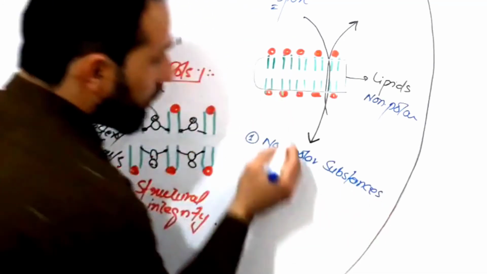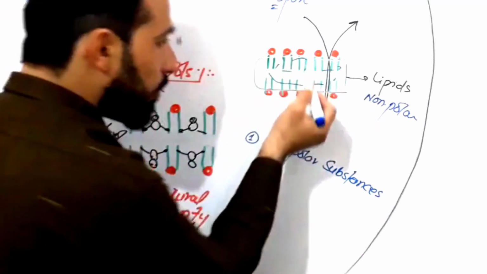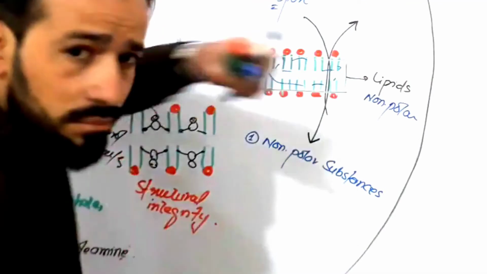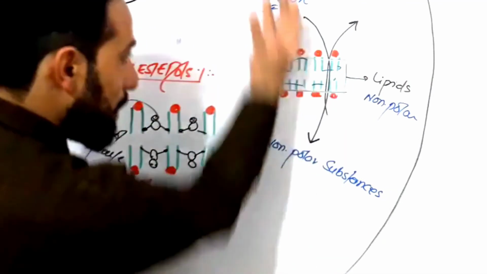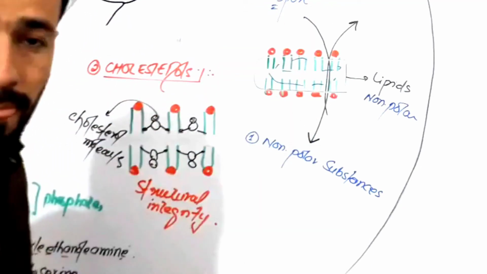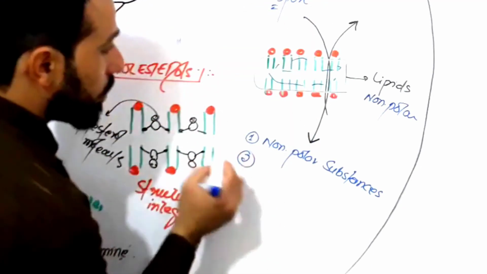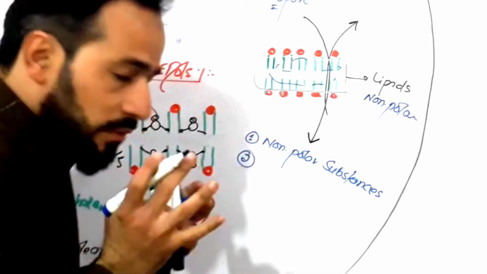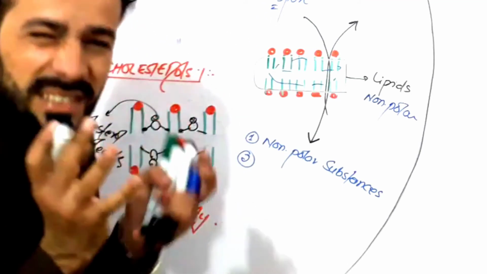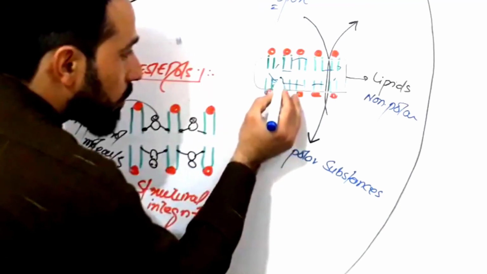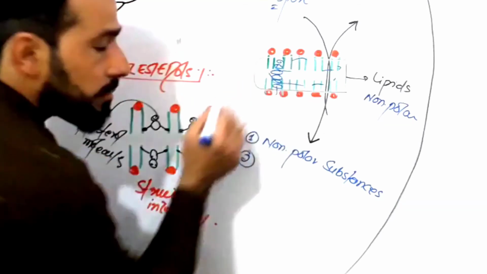Why? Because in the core of the cell membrane you have lipids. So those molecules which can swim through lipids are allowed to move in and out. And next, those molecules which have a molecular weight or a size smaller or equal to these pores, right?